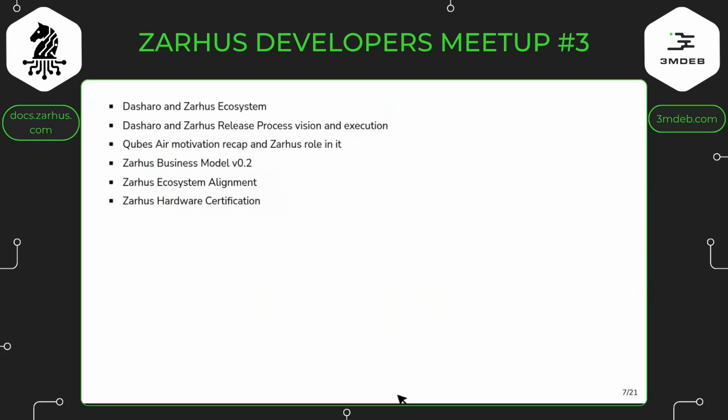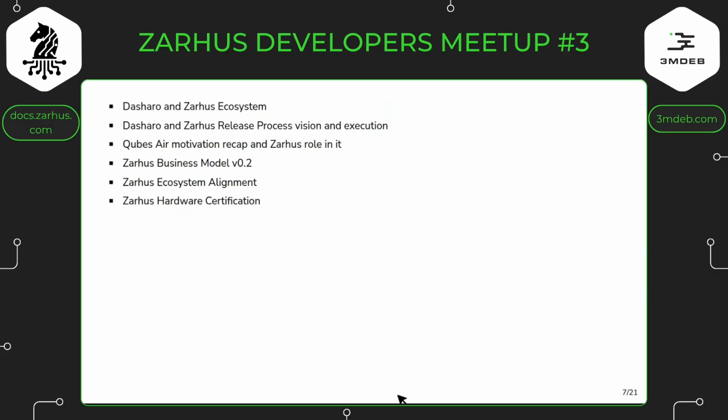Okay, what will be in my presentation? I would like to touch a little bit on the Dasharo and Zarhus ecosystem, how things look at a high level, and then how things work in more detail regarding the release process. Then I would like to recap the Qubes Air motivation and Zarhus's role. I hope Zarhus will play this role, and I will explain how I envision it. Then a little bit about the business model. There are slight differences in the business model in comparison to the last presentation.